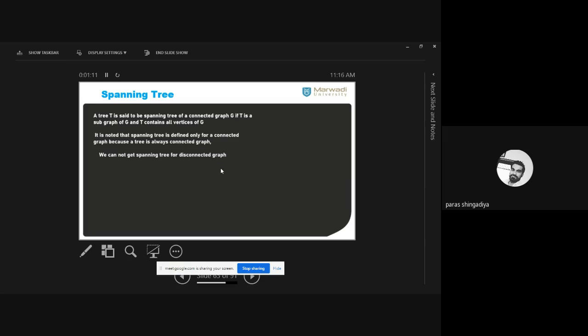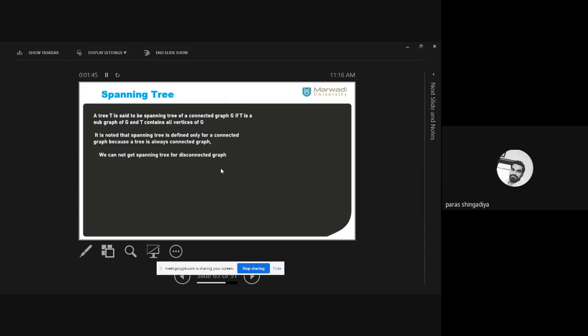It is a concept of tree. We have one graph, and then we convert this graph into a tree. Tree means a connected graph without any circuit. Clear? Tree is a connected graph without any circuit. So we have one graph which includes some circuit, some closed walk, so you have to remove this by deletion of edges. We'll keep all the vertices as they are, and as a result, we'll get one graph.